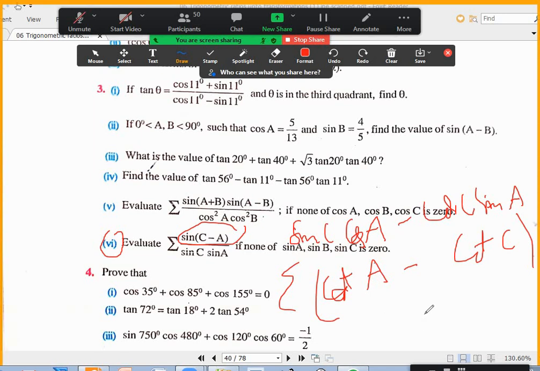Now we expand the sigma. What is the next term going to come? Cot b minus cot a, since a becomes b, b becomes c. Next, cot c minus cot b will come. And then all will cancel.